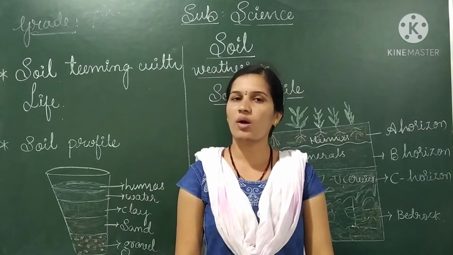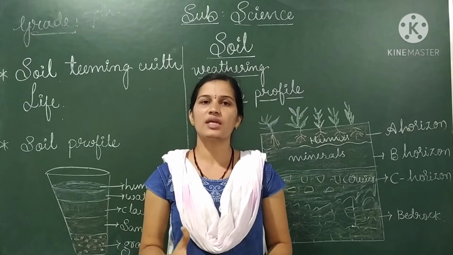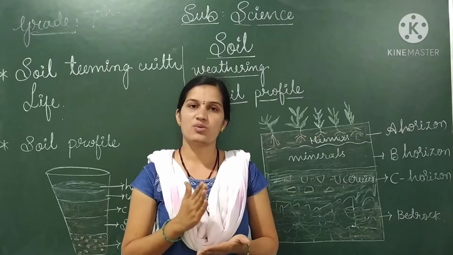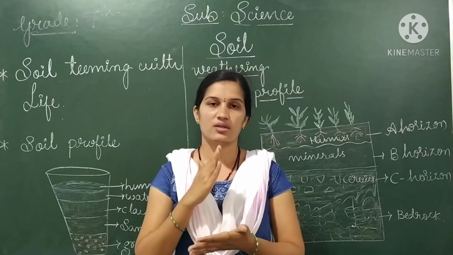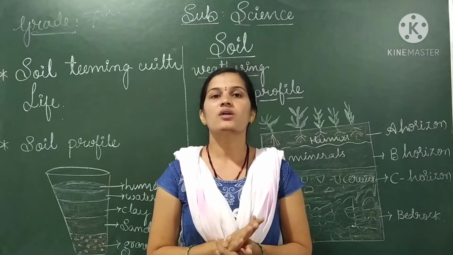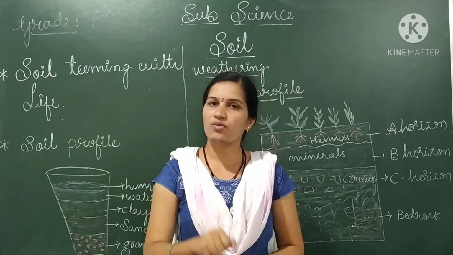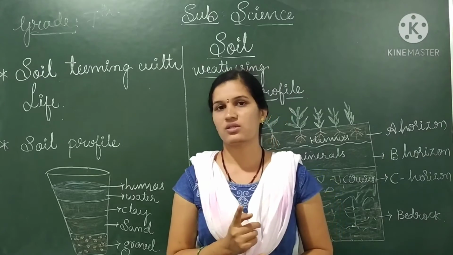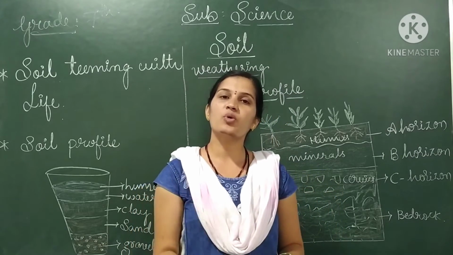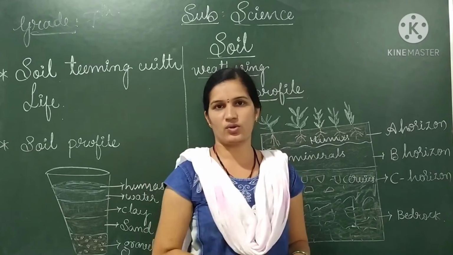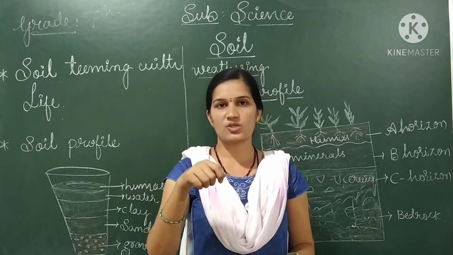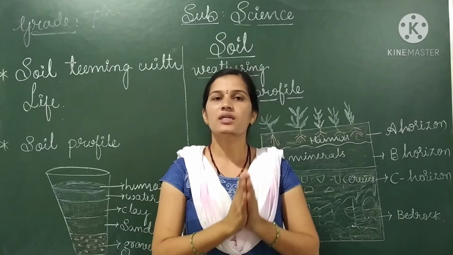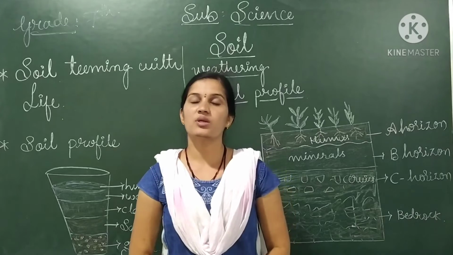If you want to know about this soil profile, just take a lump of soil from your field and crush it using tools. Okay, crush it and take a handful of soil. Take a glass or jug filled 3/4 with water, and pour the handful of soil into it. Stir by using a spoon or something. Stir it well until everything dissolves, and then keep it aside for some moment.